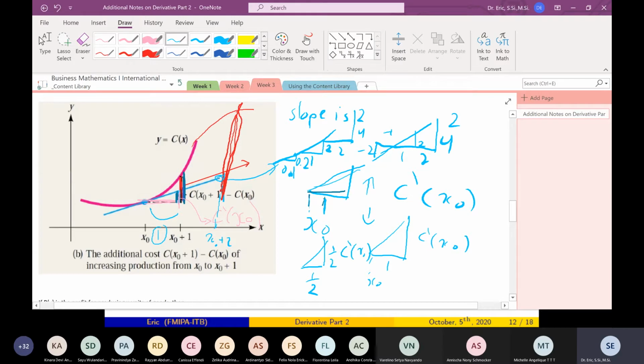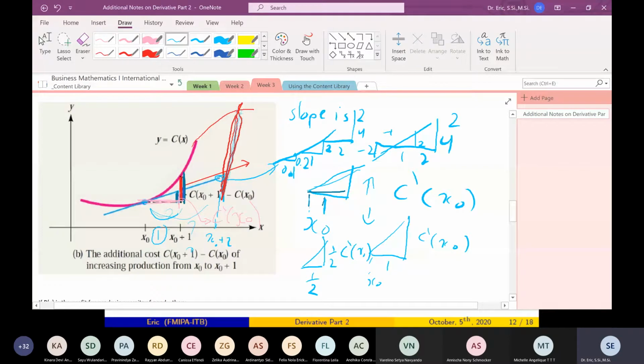Because you are walking too far from x0. That's why approximation is only valid if you go by 1 point or less than 1 point. If you go beyond that, 2 points, 3 points, the approximation fails, because the error will get very big.